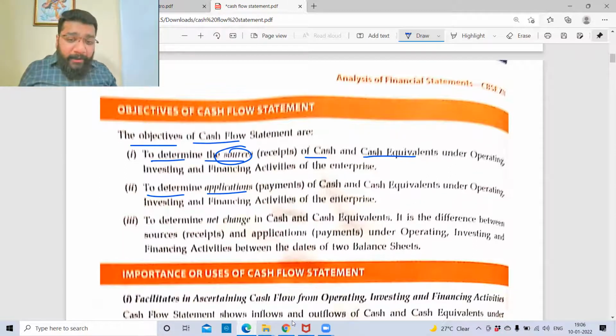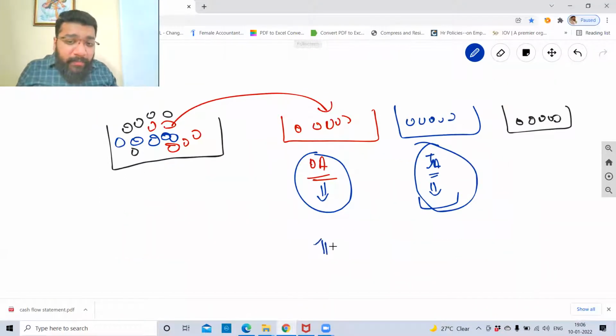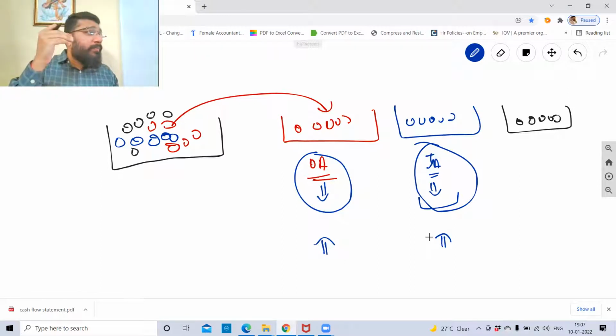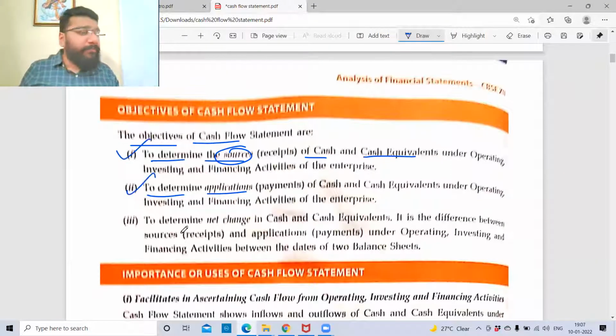So now I will know that you said the money would be applied towards the operational activity, but you ended up giving all that in the investment activity. That is why it is very important for us to segregate from which source the money is coming, from which segment, and to which segment it is going. Are we clear with the first two objectives?